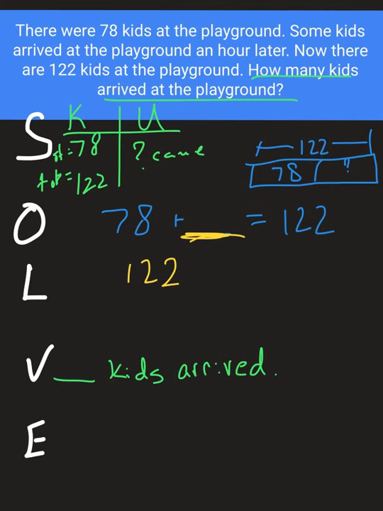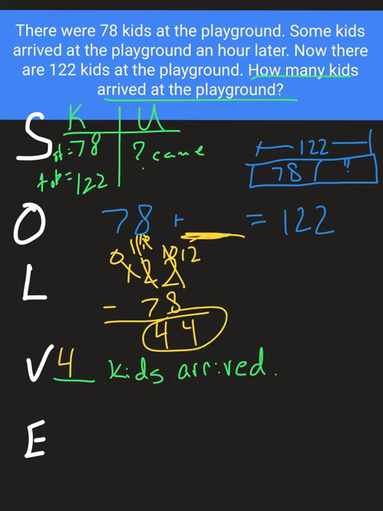So we had a total of 122. We're going to subtract the 78 that were already there to find out how many kids came. I'm going to regroup from my tens. Brought in 10 ones, already had 2, so that's 12. 12 minus 8 leaves us with 4. If I only have 1, I can't subtract 7. So I'm going to bring over 10 tens. The one I already had, so that's 11. 11 minus 7 gives us 4. And there's our answer. 44 kids arrived an hour later to make 122.